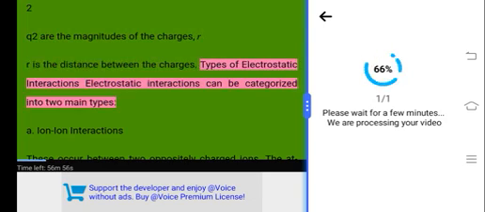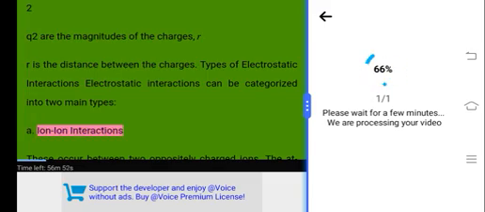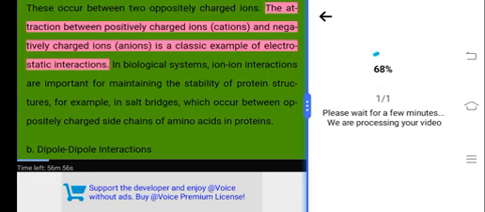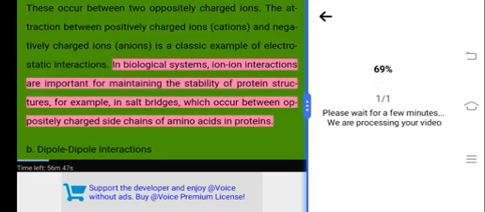Types of electrostatic interactions. Electrostatic interactions can be categorized into two main types. A. Ion-ion interactions. These occur between two oppositely charged ions. The attraction between positively charged ions, cations, and negatively charged ions, anions, is a classic example of electrostatic interactions. In biological systems, ion-ion interactions are important for maintaining the stability of protein structures, for example, in salt bridges, which occur between oppositely charged side chains of amino acids in proteins.